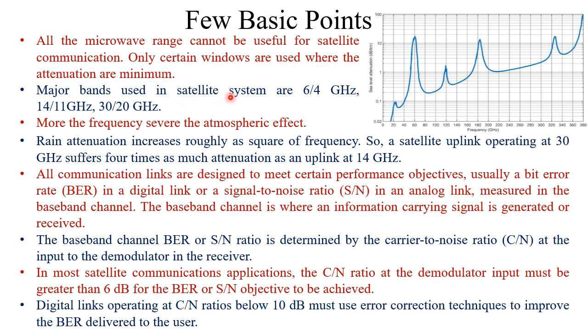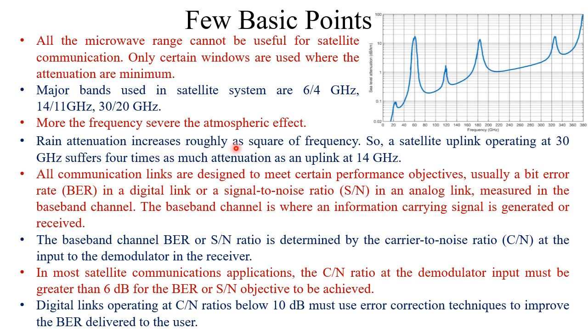Major bands used in satellite systems are 6 by 4 gigahertz, 14 by 11 gigahertz, 30 by 20 gigahertz. So this 6 and 4, this one is the uplink and this one is the downlink frequency. So this is in the C band region. This is the Ku band region. This is the Ka band region. More the frequency, more severe the atmospheric effect. As you can see, the attenuation is going up along with the frequency.